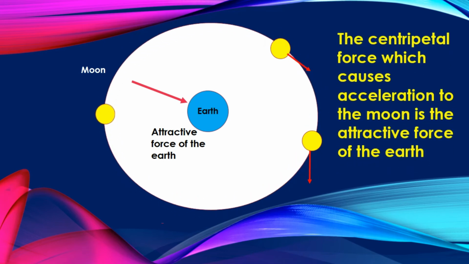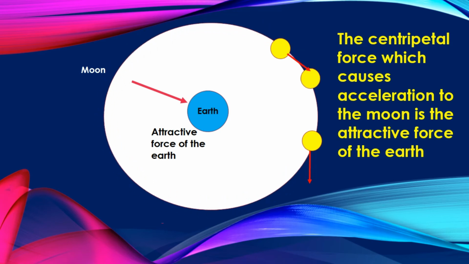Had there been no gravity, the moon wouldn't revolve around the earth. Instead, the moon would have moved far away along a straight line into space.